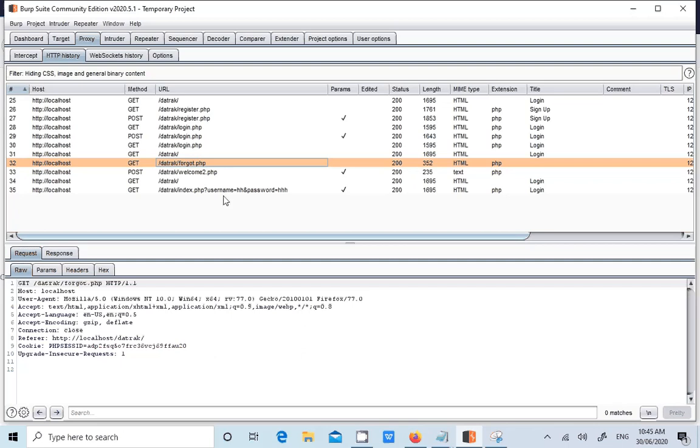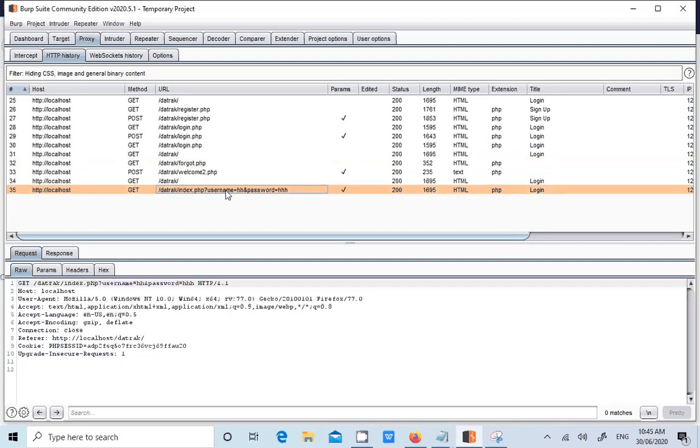You don't have to browse every single page one by one and come back to check it each time. It's a good practice to completely browse the web application, all the pages like the sign up page, change password page, forgot password page, password reset page, and then have a quick look here.